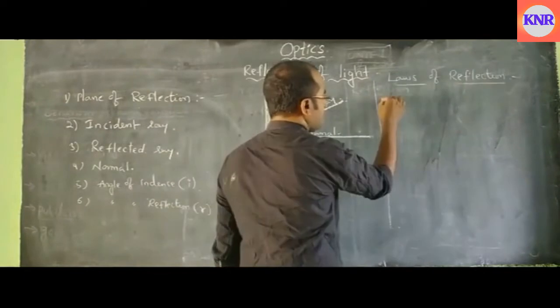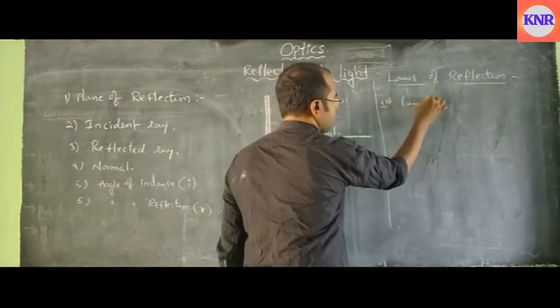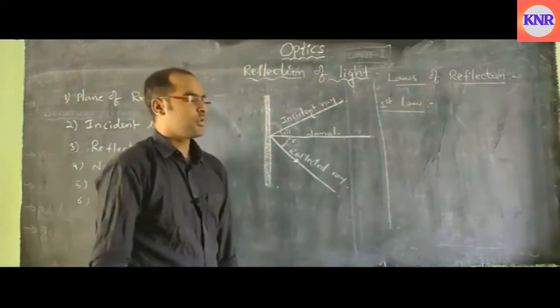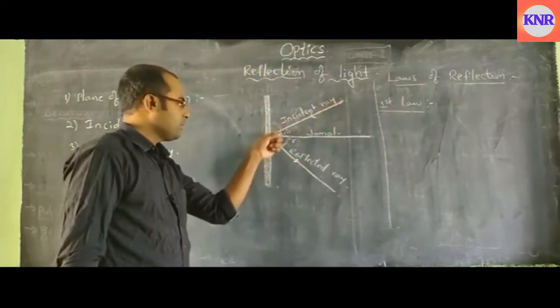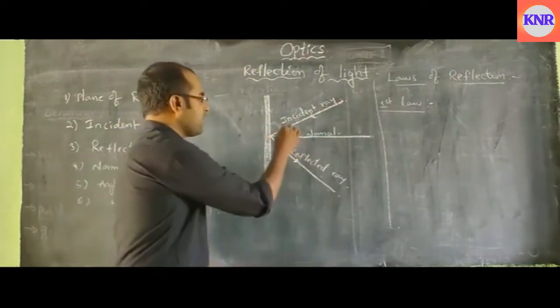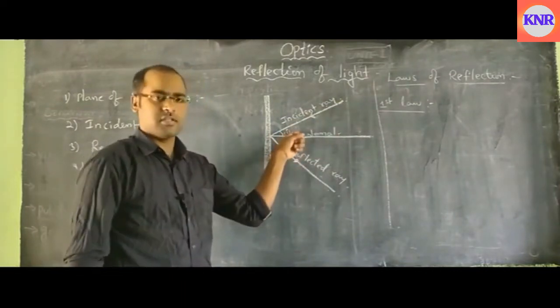Next one, there are two laws of reflection. Let us discuss the first law of reflection. Here the incident ray hits the plane and reflects back. There is an angle formed between the incident ray and the normal. This is called the angle of incidence.